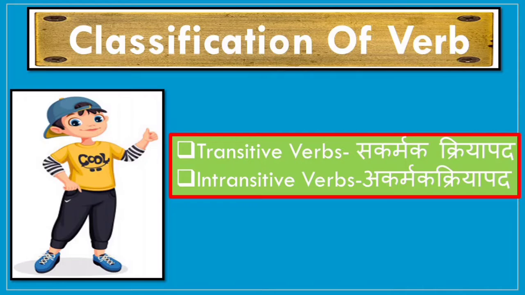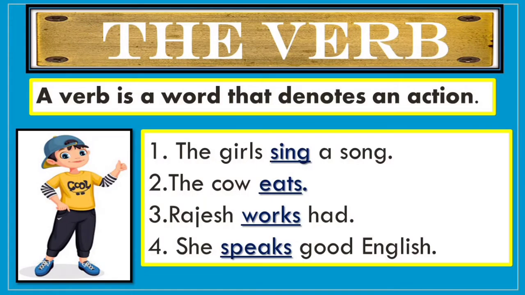So verbs are divided into 2 types. The first type is transitive verb and the second type is intransitive verb. So what is transitive and intransitive verb? Before studying this, we need to understand what is a verb. Dear students, here on the screen you can see the definition of a verb. A verb is a word that denotes an action. I repeat the definition once again. A verb is a word that denotes an action. So all in all, an action word is called a verb.